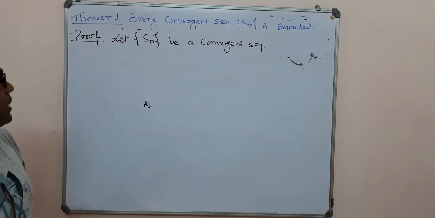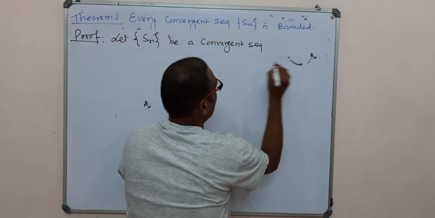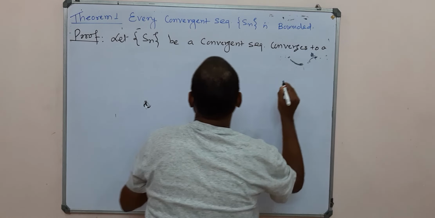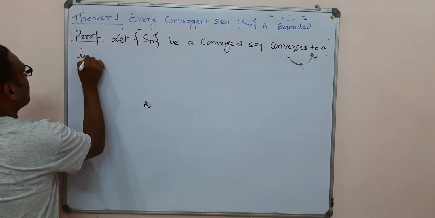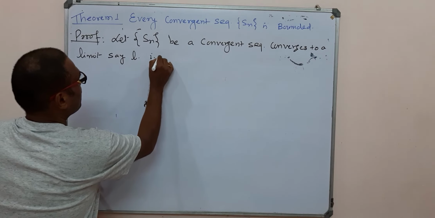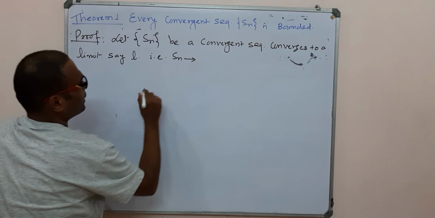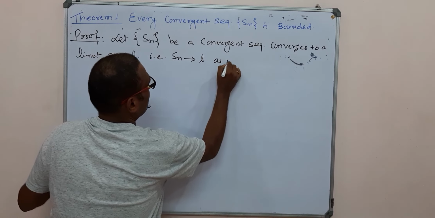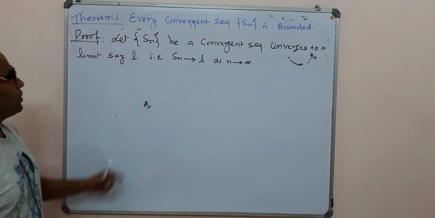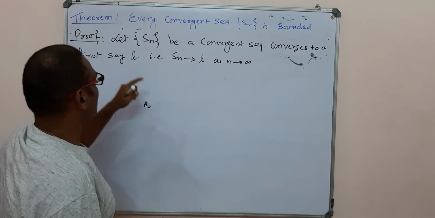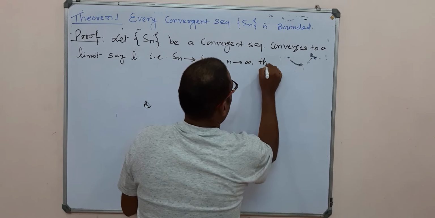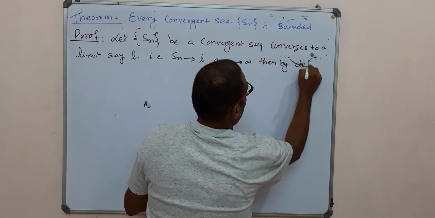Here we consider Sn to be a convergent sequence that converges to a limit, say L. That is, we write Sn tending to L as n tending to infinity. Then by definition,